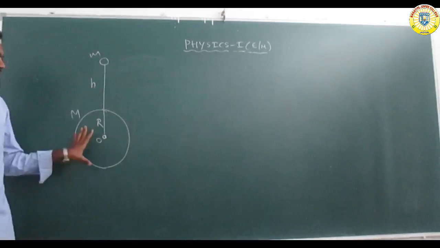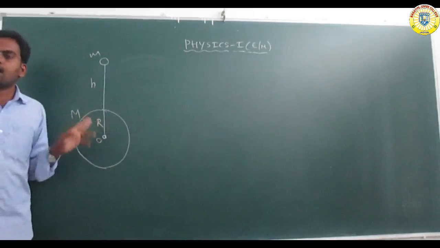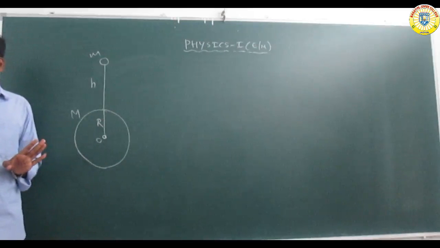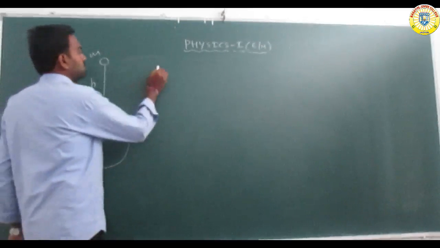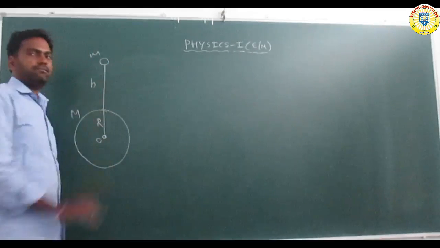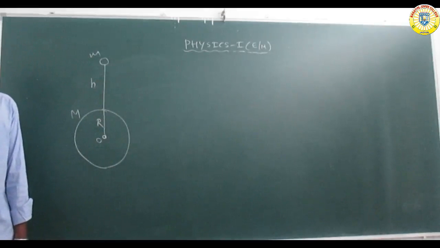Okay, so the earth is a planet with mass capital M and radius r, center O. Before this, we studied the case where a body is placed on the surface of the earth, where g is equal to GM by R square.